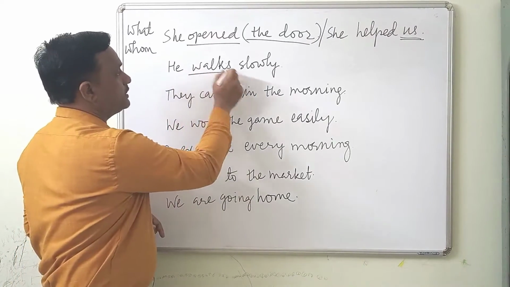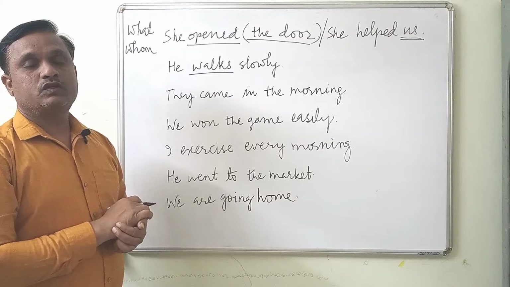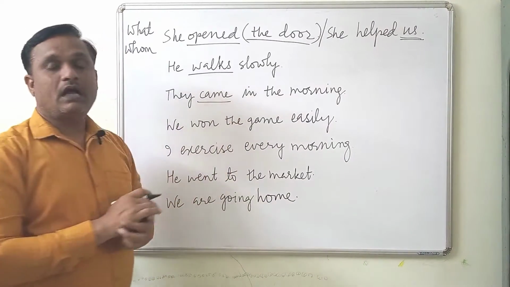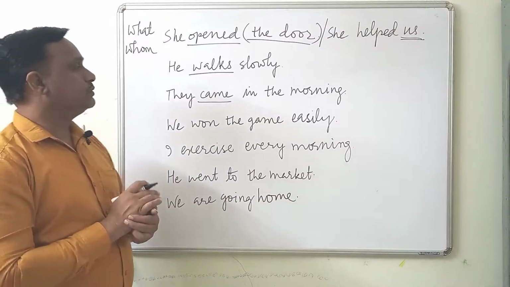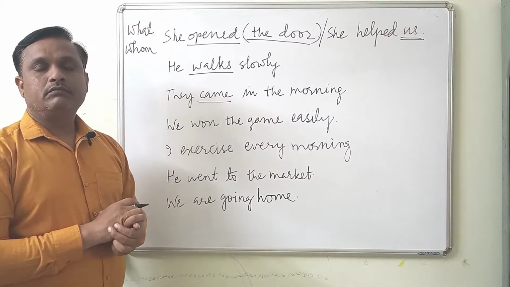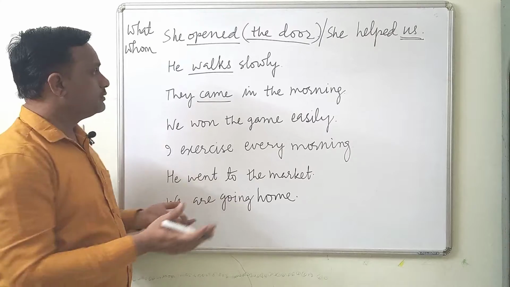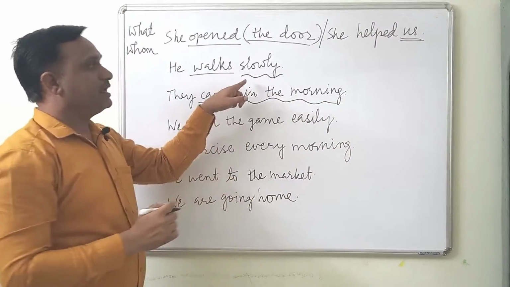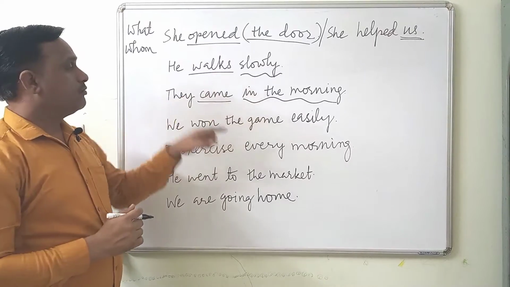Here the verb is walks. He walks slowly. They came in the morning. Came is the verb. Ask this question by using what or whom. What did they come? We don't get any answer. We expect that we should get an answer, but we don't.